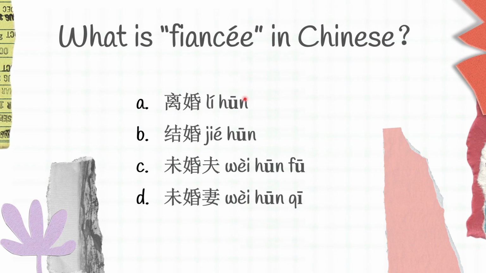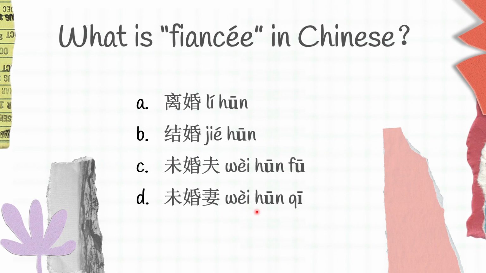离婚 is divorce. 结婚 is to get married. 未婚夫 is fiancé for man. 未婚妻 is fiancé for woman. So fiancé in Chinese is D. 未婚妻.